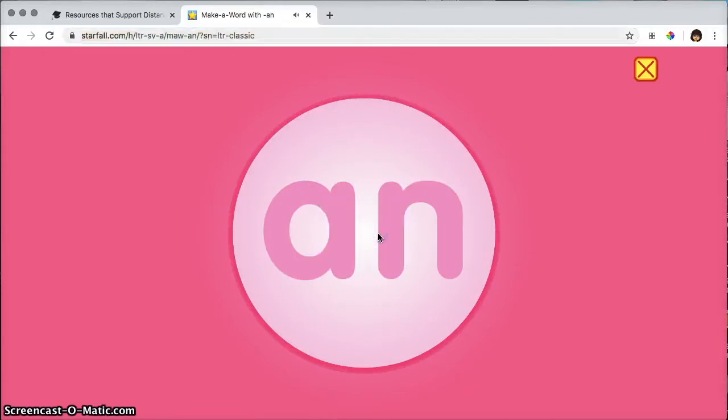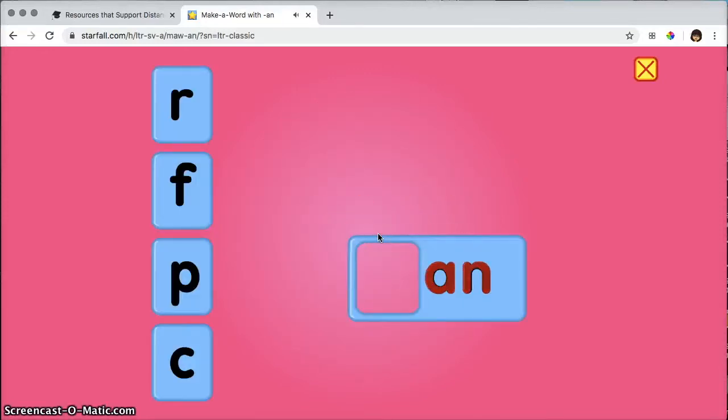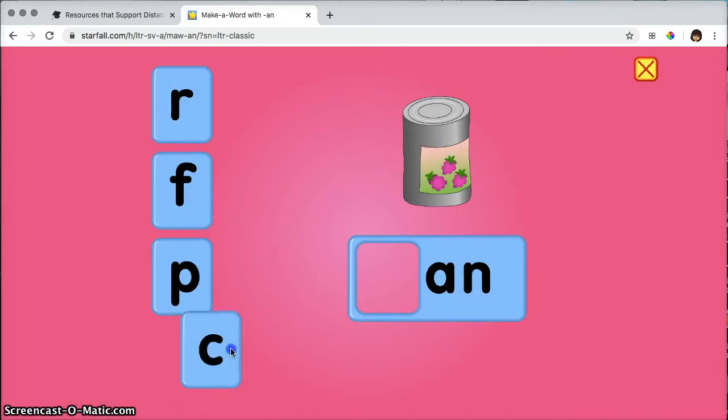Make a word with an to match the picture. Can. So anytime I click on one of these tiles, it will give me the sound. And so I'm trying to make the can, so I'm going to click and drag.